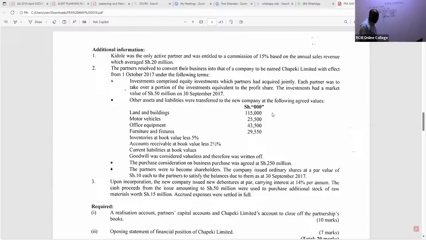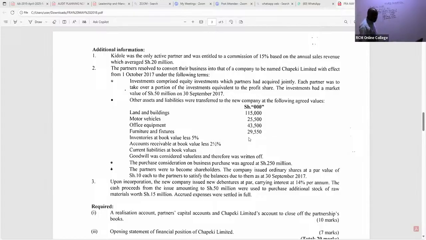Ladies and gentlemen, we have furniture and fixtures. I can see the fair value. Remember, we are looking at these agreed values. So that is 29,550.